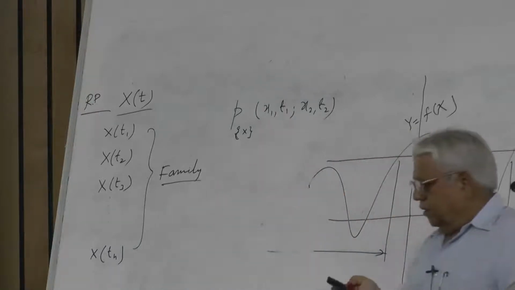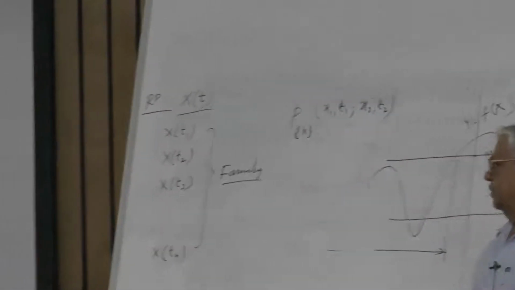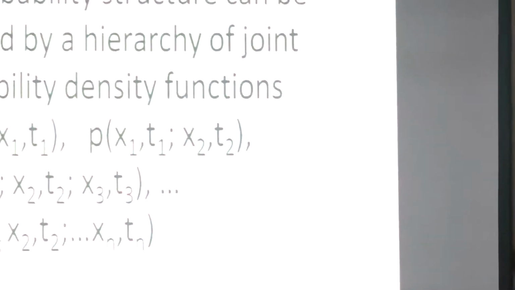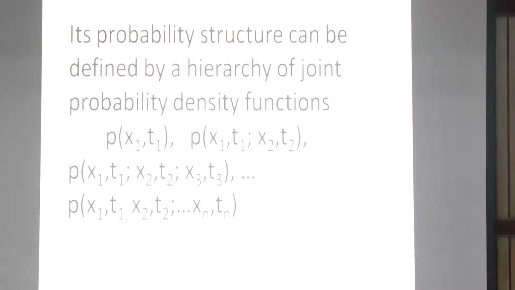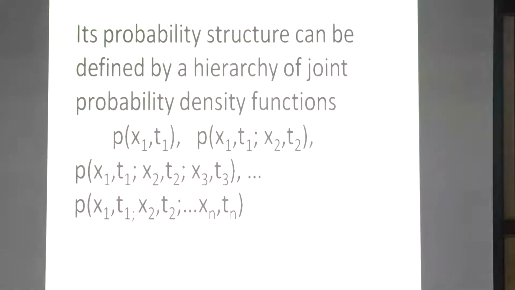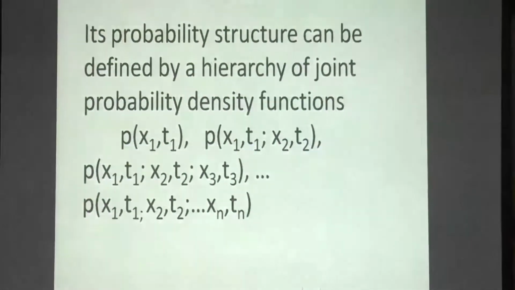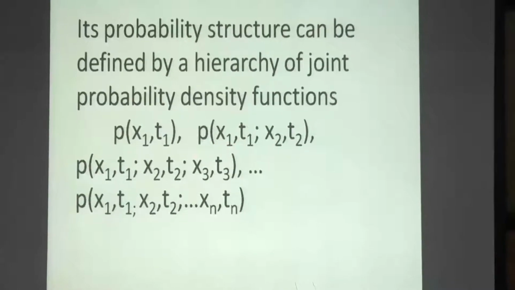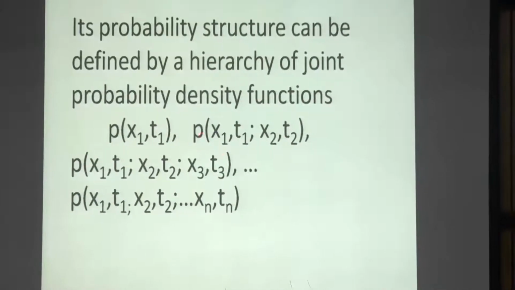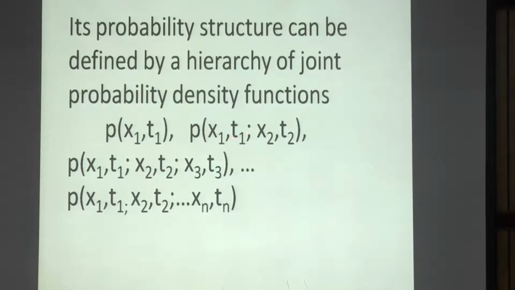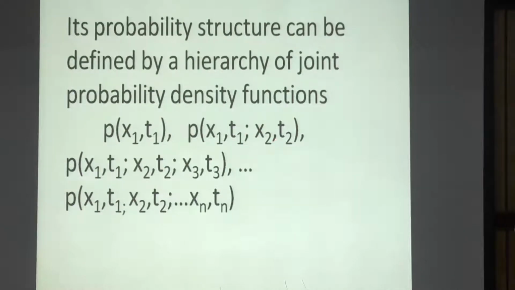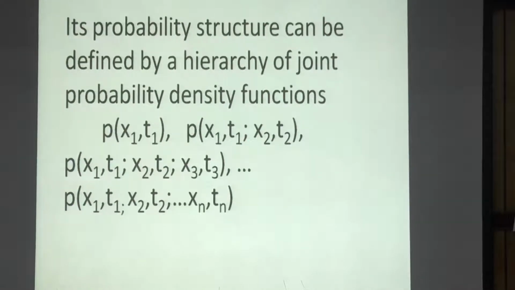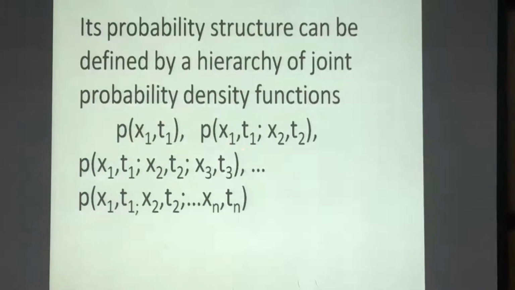Okay, so to get the full description, you have to have the first order, second order, third order, fourth order, and so on, up to as many orders as possible. One more thing here, there is a symmetry in this description. If I write this as p x1 t1 semicolon x2 t2, it will be the same as p x2 t2 colon x1 t1.